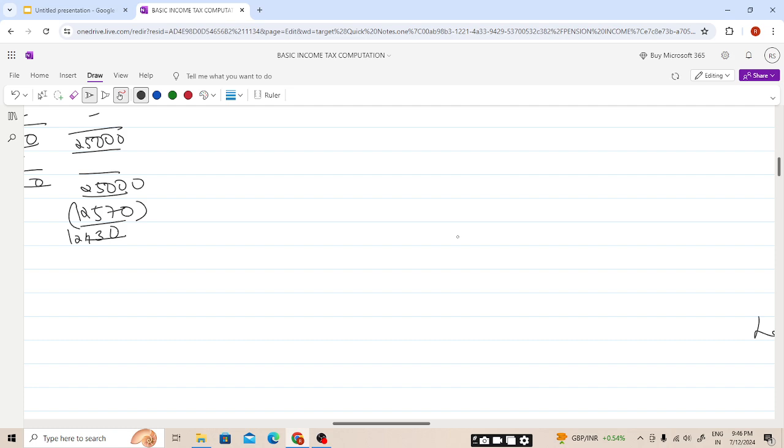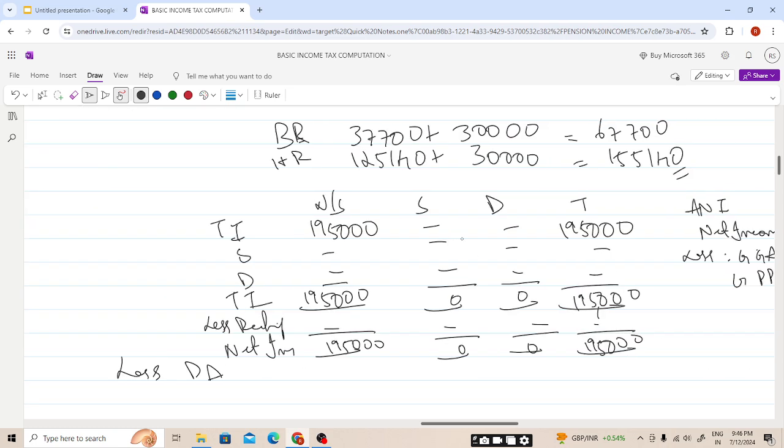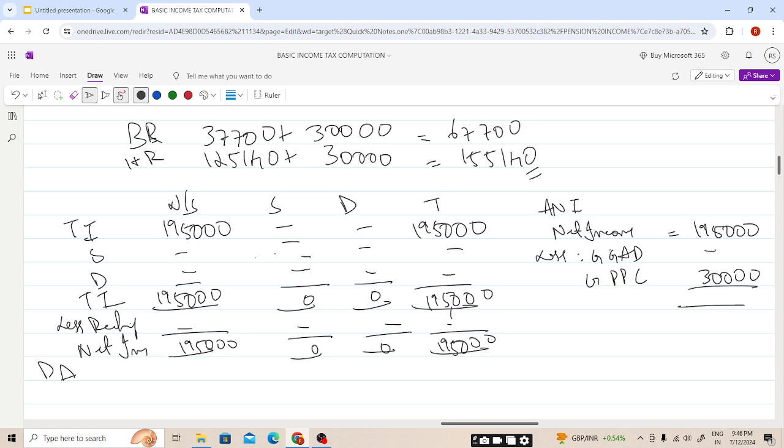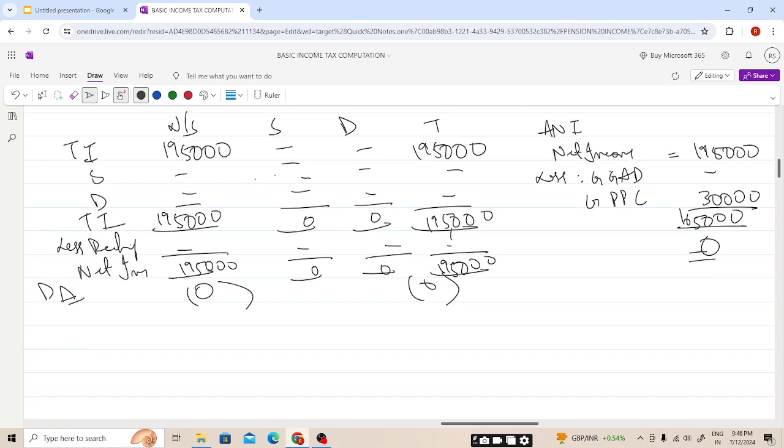I hope this is clear. So this will be, students, 195 minus 30, 165,000. As this is greater than 125,140, PA will be 0. So taxable income will be, students, 195.